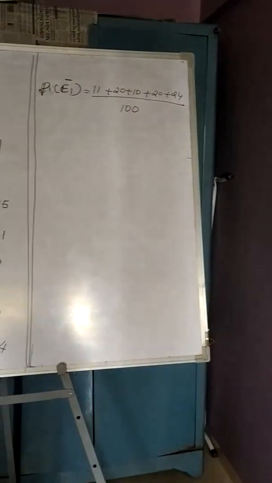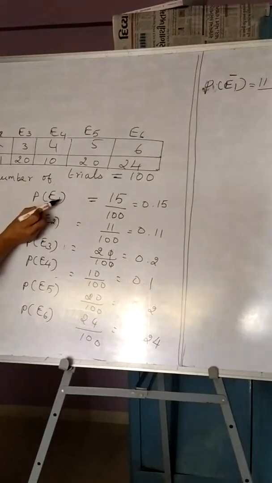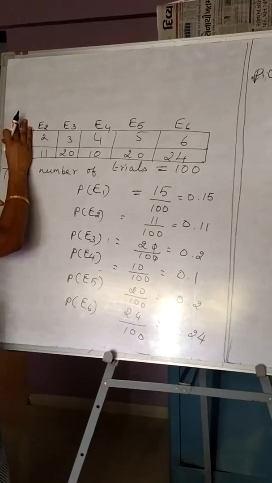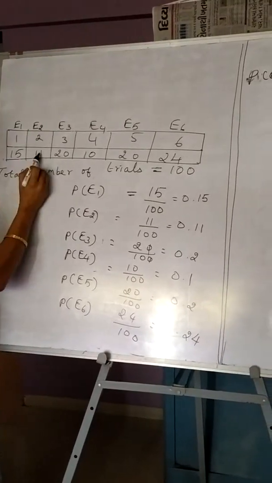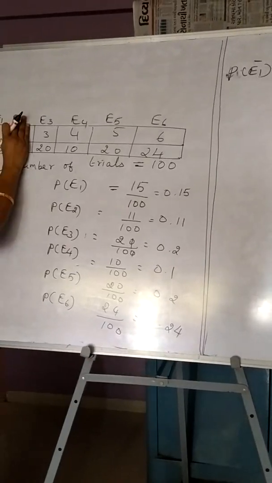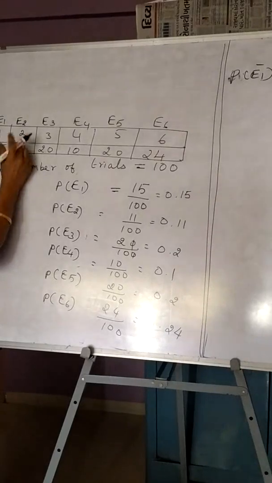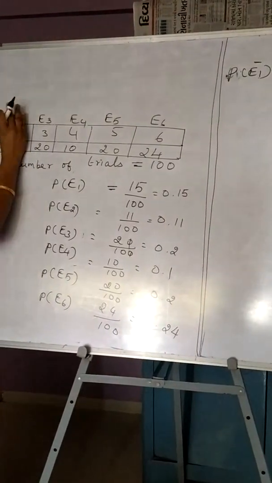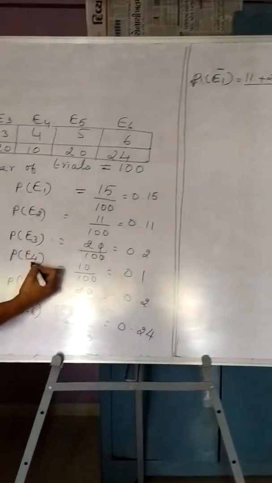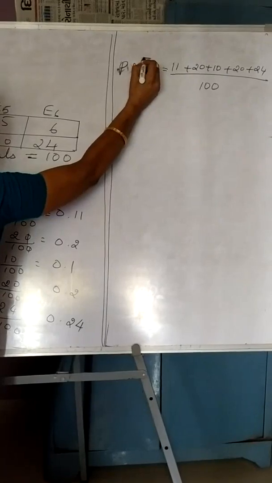So remember, when I say we want E1 bar, what does E1 bar mean? We don't want 1. So only this is exempted. The remaining outcomes should be added. When I say I don't want number 2, then this column should be exempted. Where I have written E2, that should be exempted. The other outcomes should be added. So this is the case in each and every event when I have taken bar. Bar means not that event.